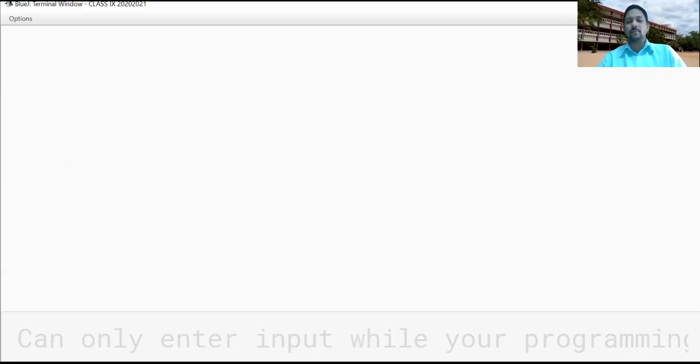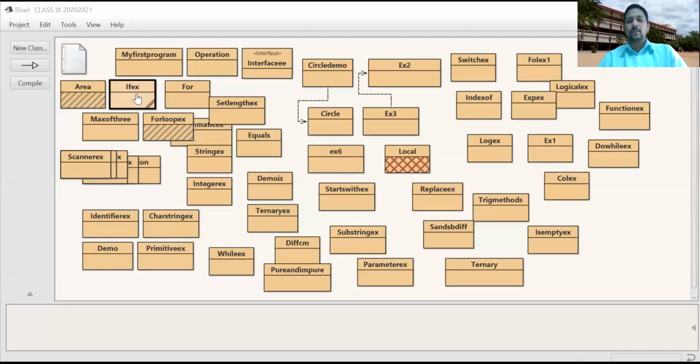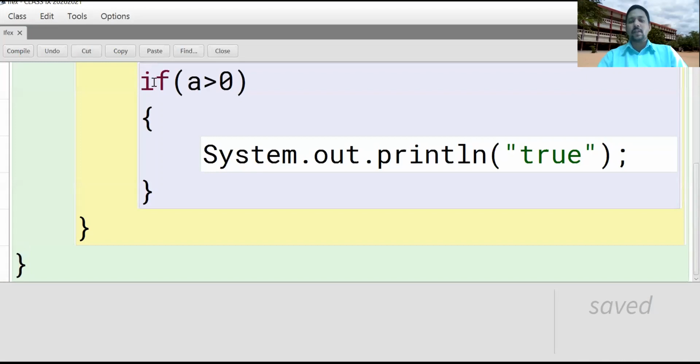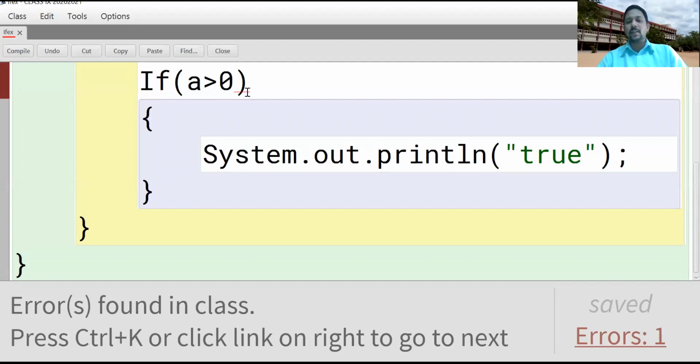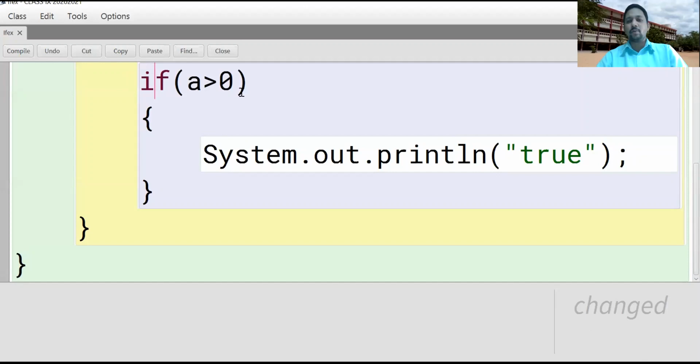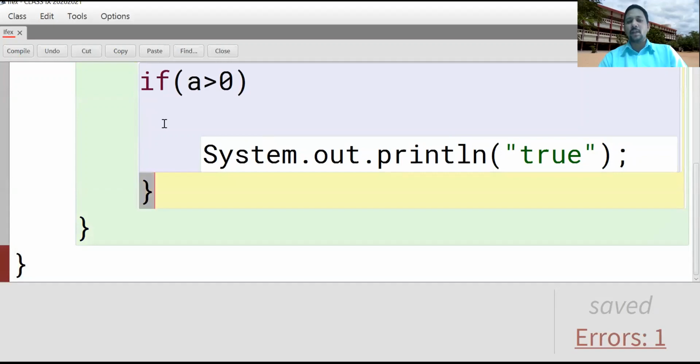For example, one point I told: lowercase letters only. If is a keyword in Java. If you use a capital I and compile, immediately it indicates an error. So lowercase letters you have to use. Now only one statement is used by you, then you need not use curly braces.